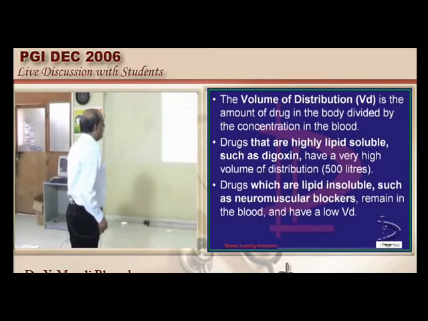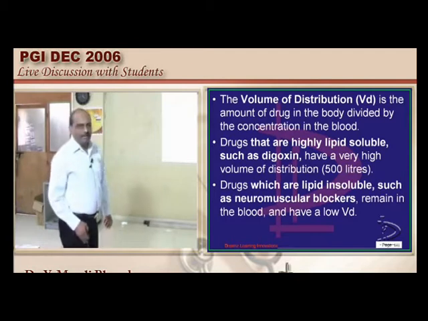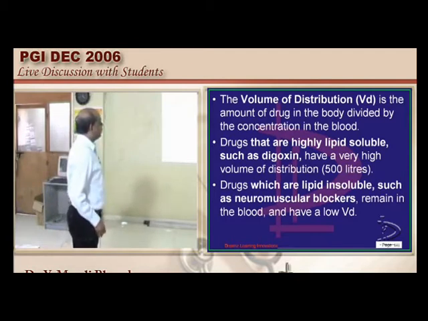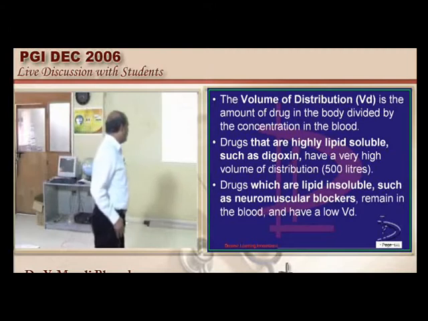Now what is the examiner trying to ask us? Clearance he is asking. Did he give the volume of distribution? He did not give. At least did he give the elimination constant? He has not given. So our job is to find out all of them, right?